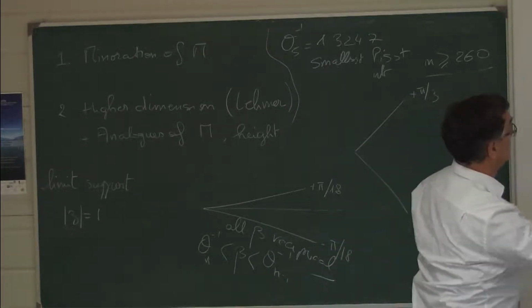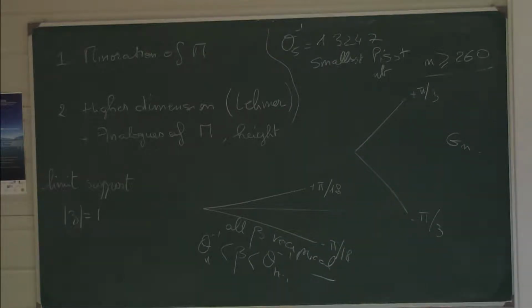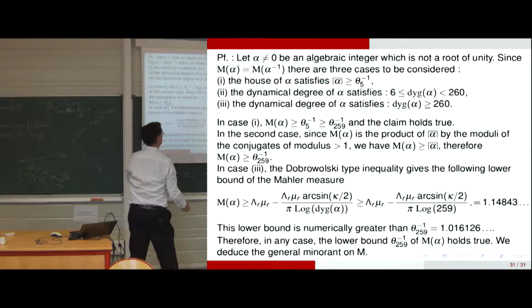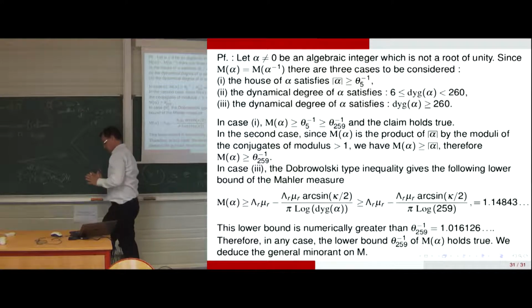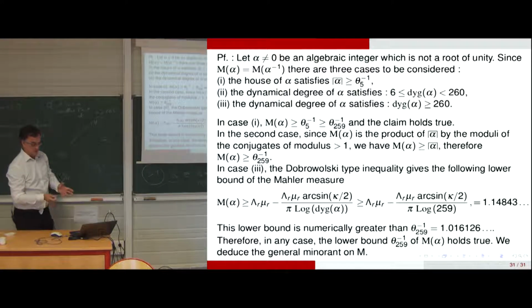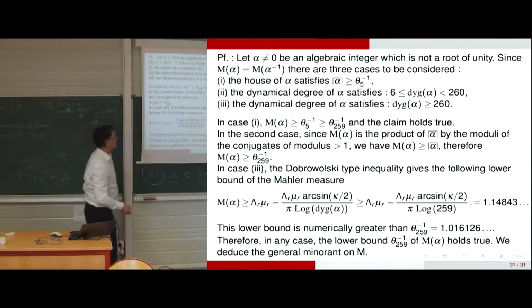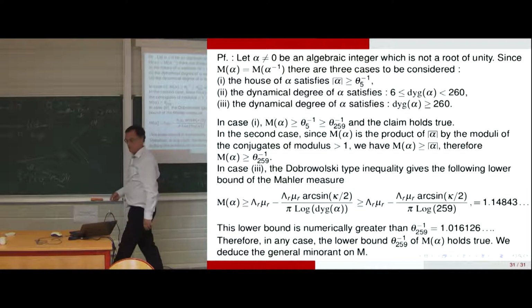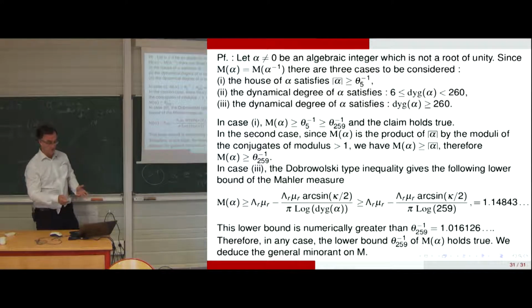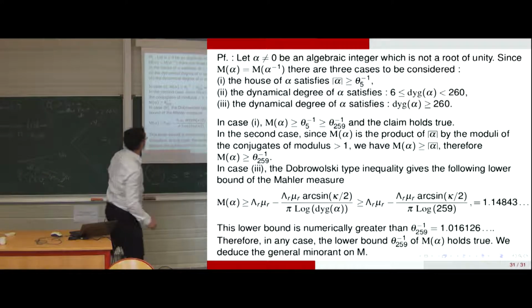And after, between 6 for the dynamical degree and 260, and then above. Above we can use the asymptotic expansions, and in between we have to look carefully at this region, because it's an intermediate region. Either it's possible to finish on the computer, or by being careful with expressions.